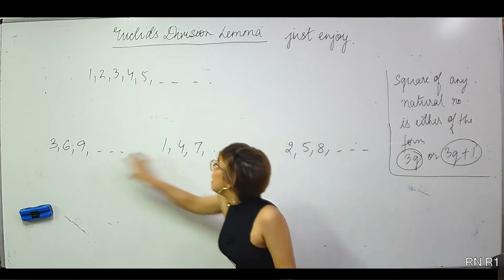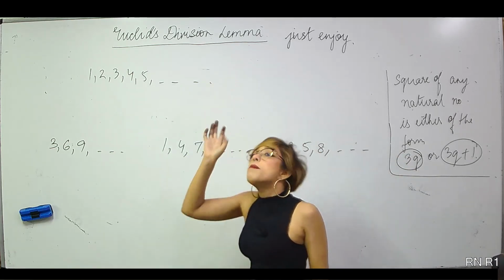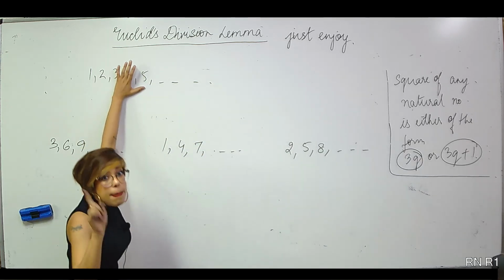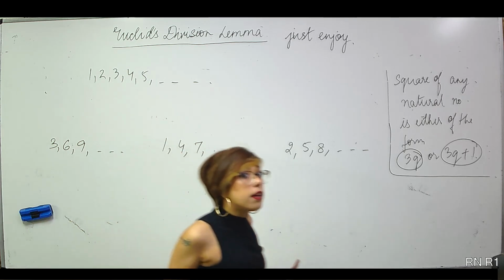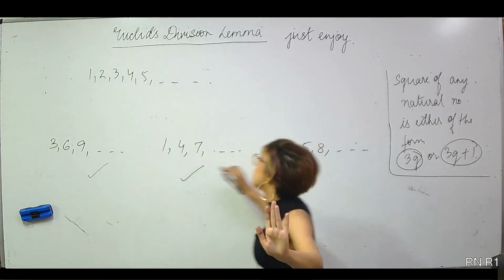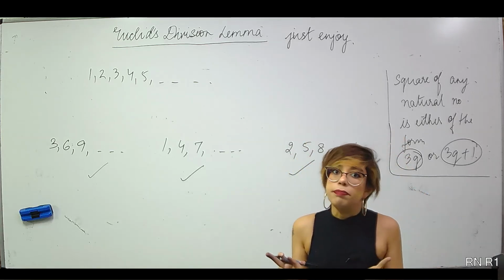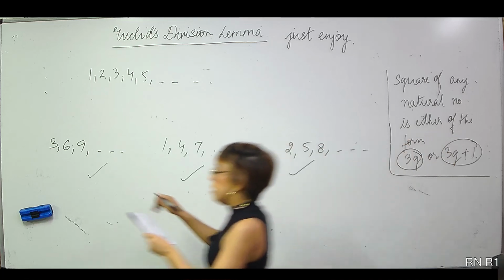Obviously, if I combine these three, I will get this collection itself. If I am unable to solve the problem for all the natural numbers, maybe I can divide it into 3 parts, 3 equivalent parts. Right? You do it for this, you do it for this, you do it for this. As you did in the previous question, you divided your problem. Right? Okay. Let's move on to the next one.